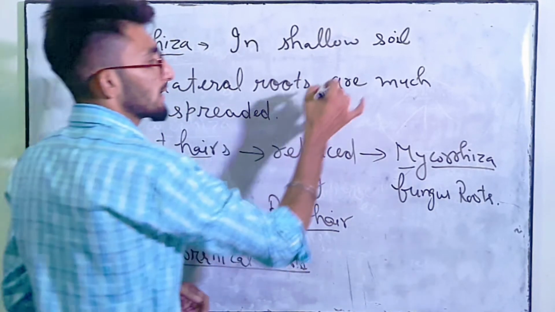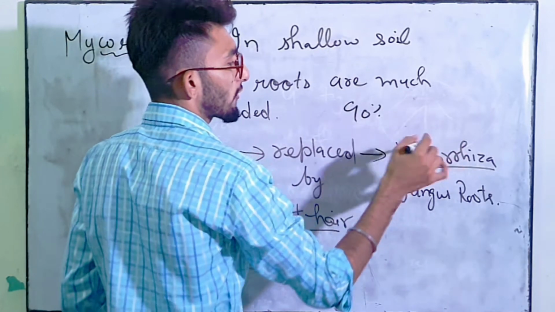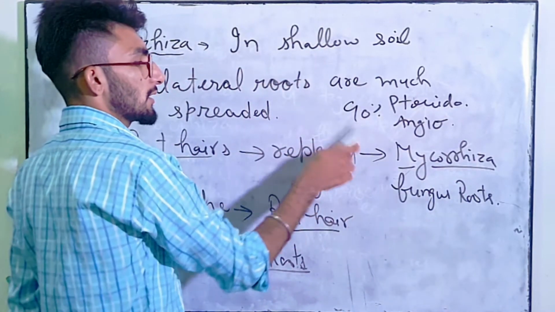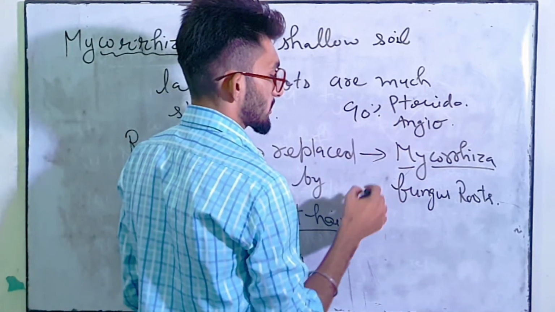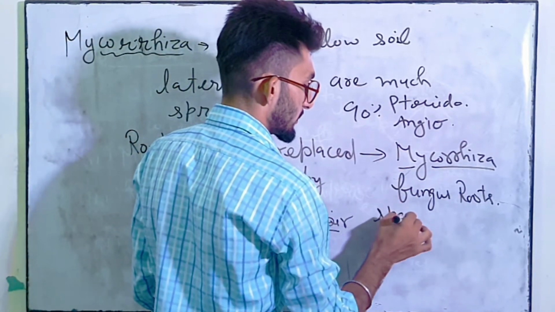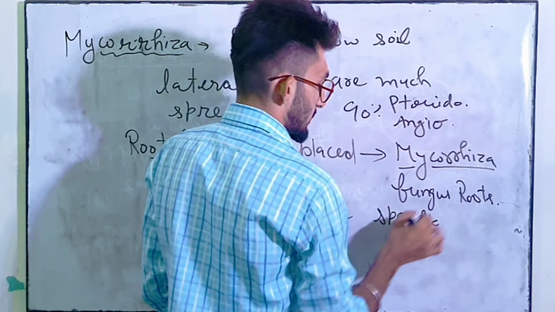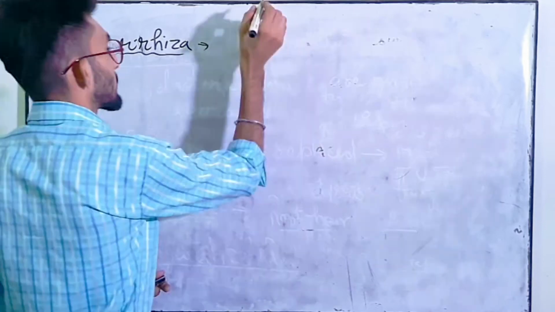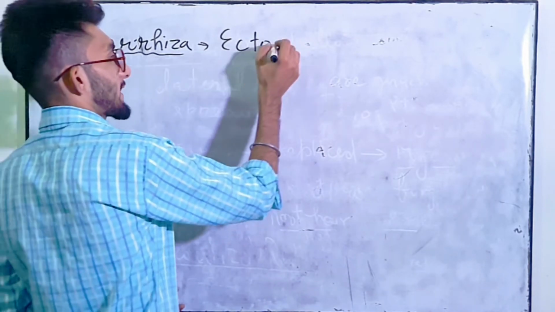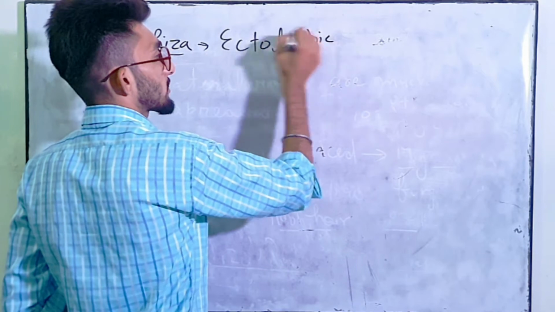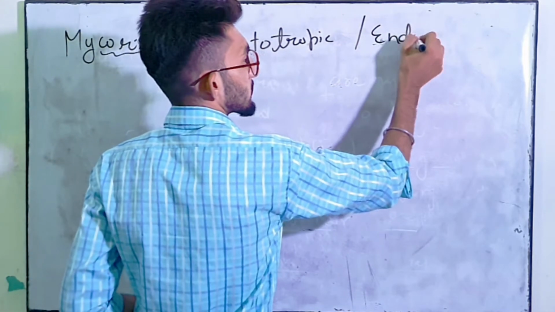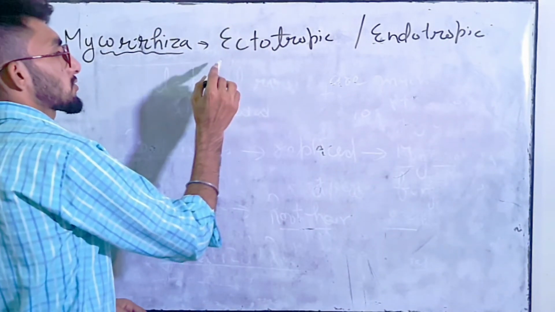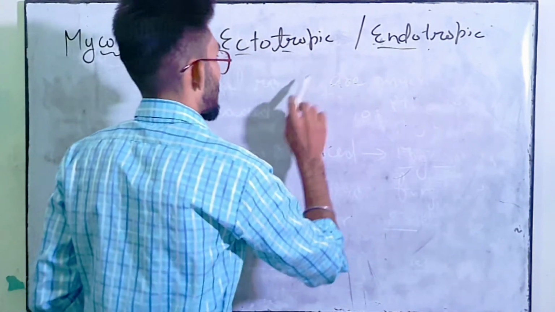Clear? More than 90% of pteridophytes and angiosperms show association with the fungus, and this type of association is not specific. Generally it means कि एक प्लांट पे more than one type of fungi is present. Clear? So these mycorrhizae are of two types. One is ectotropic and the other one is endotropic, based on the association with fungi. Okay. So now we will do its differentiation.